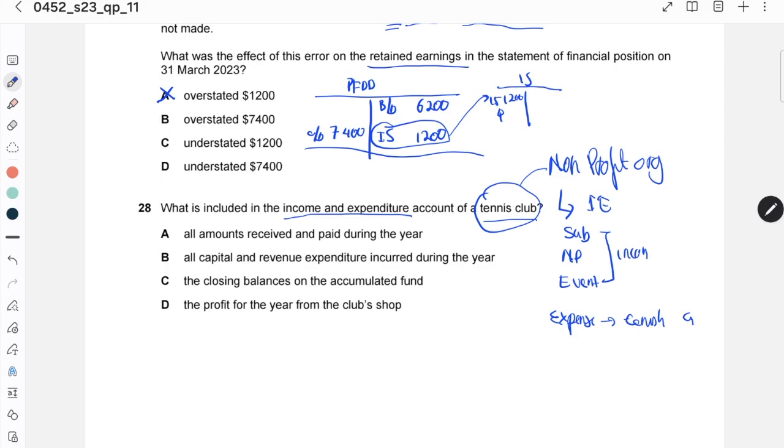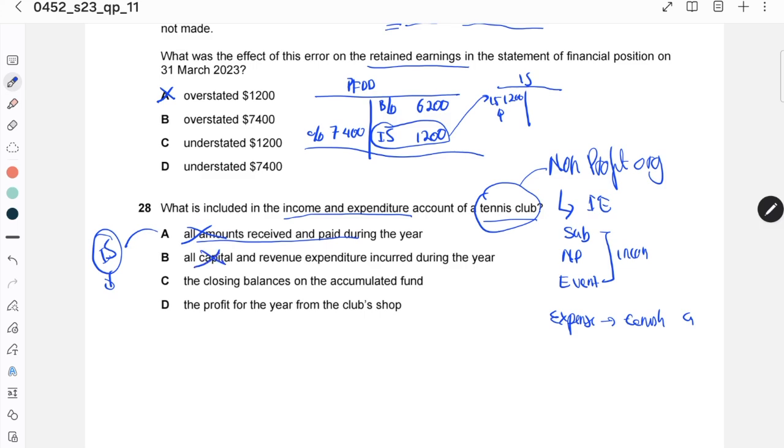So number A, all amounts received and paid during the year. This is not all amounts received and paid, because some will go to the income statement. Remember, if the tennis club has a shop, the receipts and payments for the shop you have to put into the income statement. So this one is not all amounts. Number B, all capital and revenue expenditure during the year, not capital expenditure.